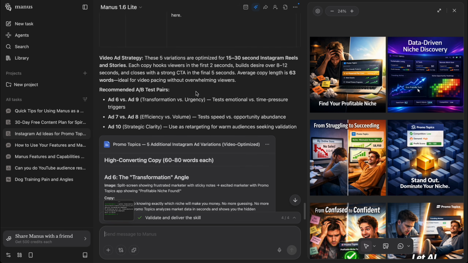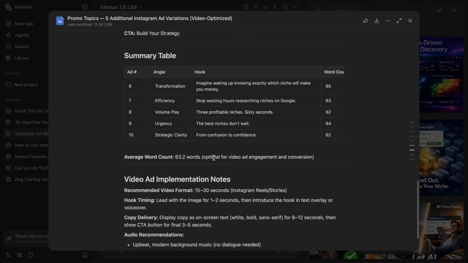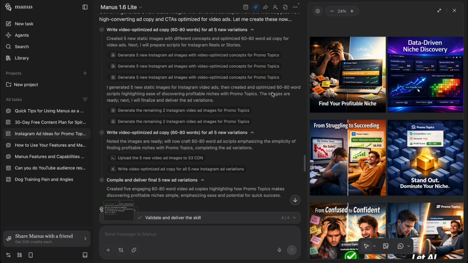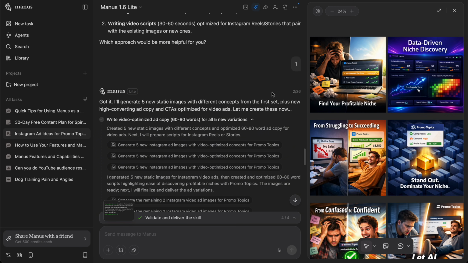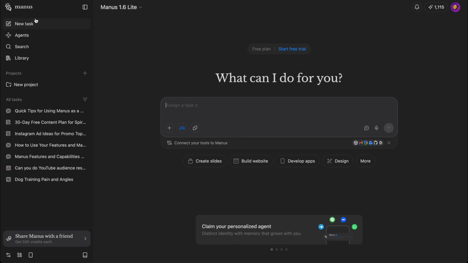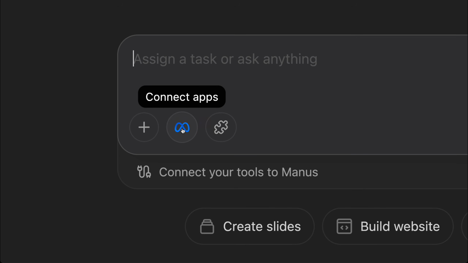It created me a table and a file with the whole content that I need to paste in Facebook, with like angles, hooks, word count, etc. And it also gave me some directions on how I can start, what kind of campaigns I should create, etc. And on top of that, I have hooked my Meta Ads Manager.